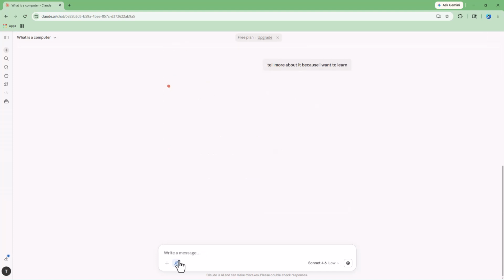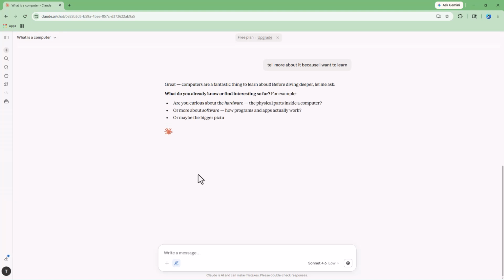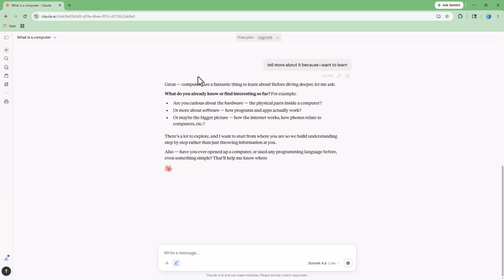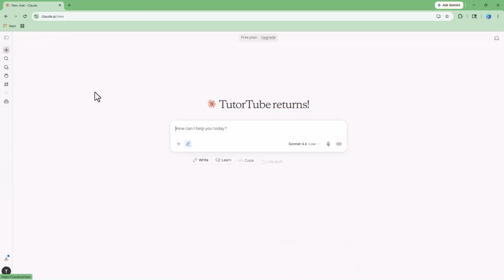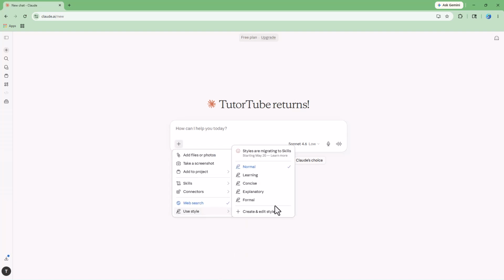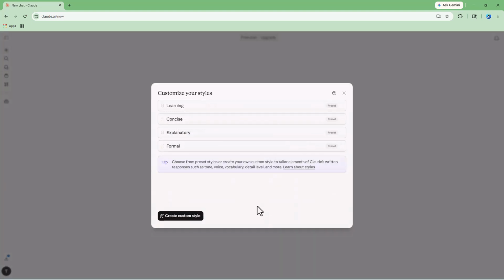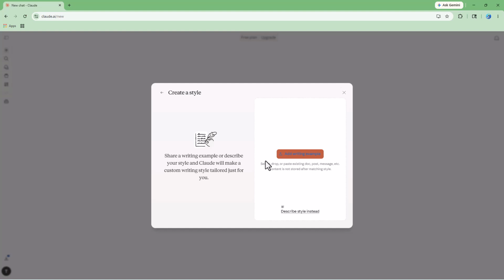So depending on what style you chose right here, it'll give me this information in a more, let's say for example, learning format. But let me click on new chat right here, and let's just cross it out. And then in style, I'm going to click on create and edit style right here. So you can see that these are the different styles.